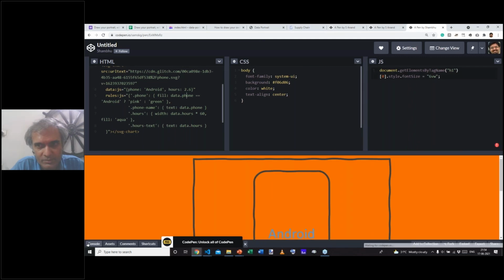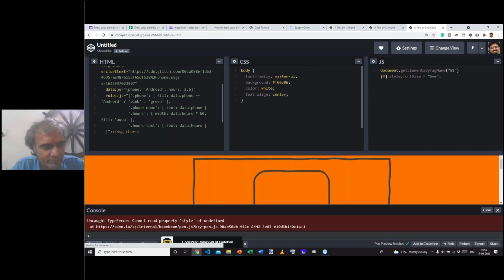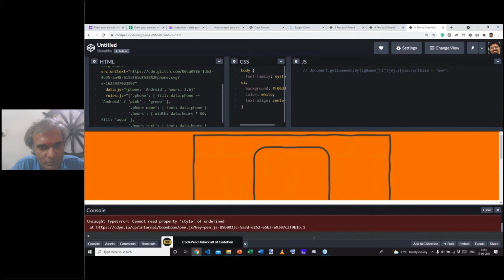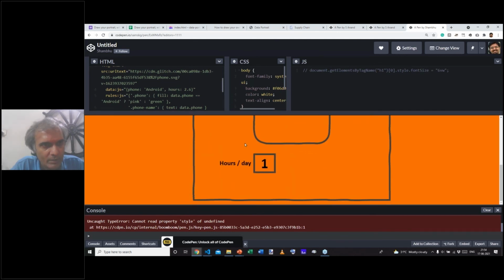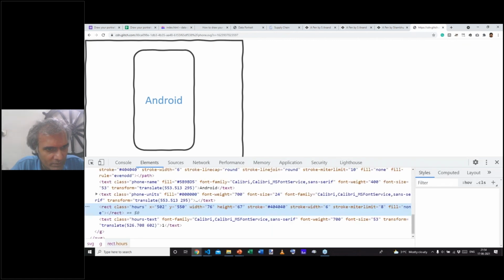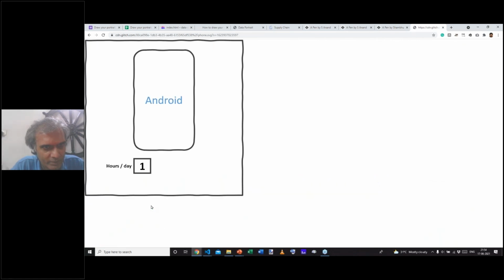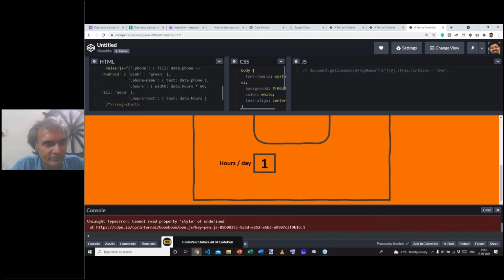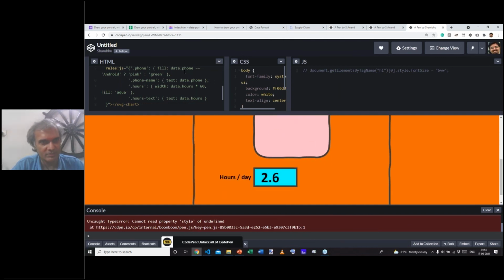Let's see if there's an error saying cannot read property style from undefined. Okay, that's a function of this. I'm just going to comment this out for now, not that it makes a difference. Let's take a look at what exactly is happening here. So you are using the same SVG that we're all using. And this one has a dot .rs, which has a width there. So if we set, oh, okay, there's a comma missing here. So after the phone name, there's a comma missing, and now it's starting to work.